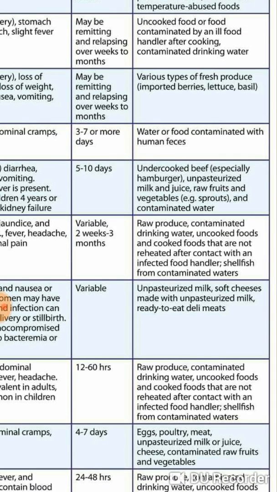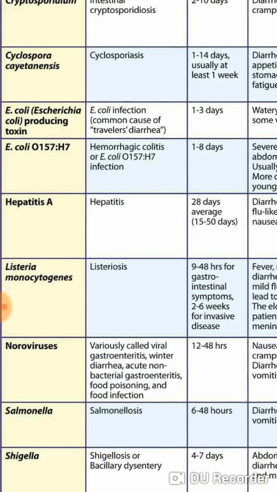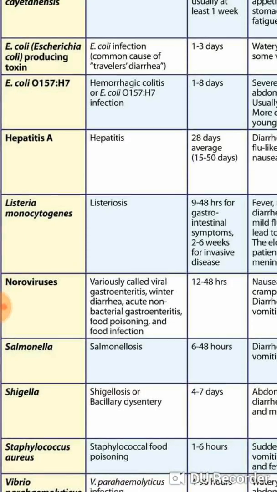The sources are raw produce, contaminated drinking water, undercooked foods, and cooked foods that are not reheated after contact with an infected food handler, and shellfish from contaminated water. Okay, so these cause hepatitis A. Then another important organism is Listeria monocytogenes.